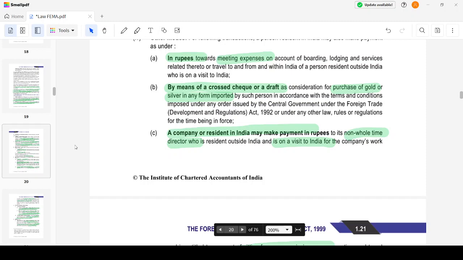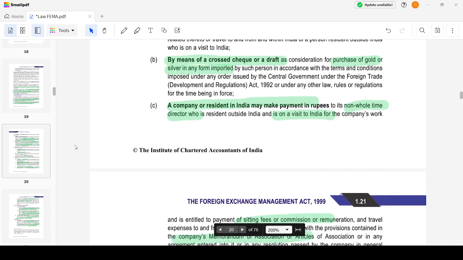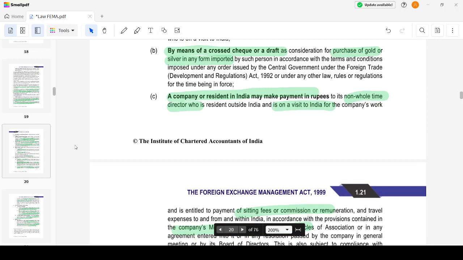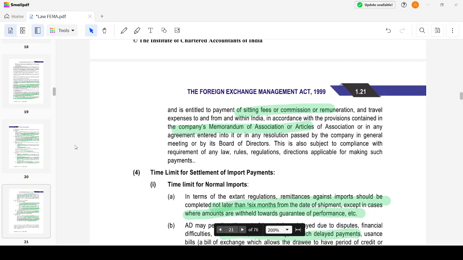If I am going to spend towards a non-whole-time director who is resident outside India but has come to India for work-related travel, and is entitled to sitting fees, commission or remuneration, and also reimbursement of travel expenses in accordance with the memorandum or articles of association, that is the charter documents, a company resident in India may make those payments in rupees. There is no need for foreign exchange. This is also subject to compliance with the relevant laws and regulations.